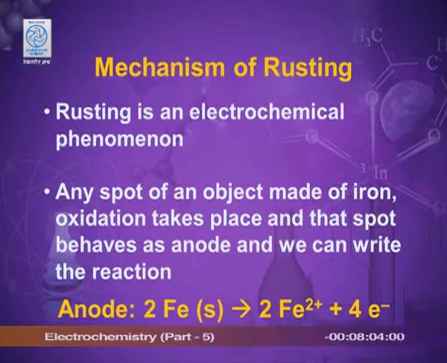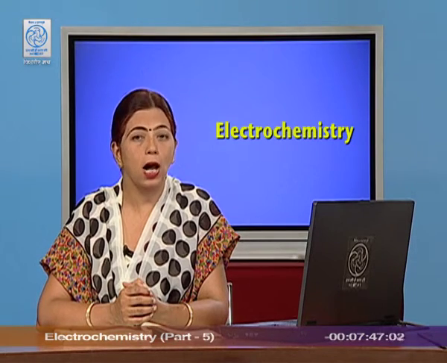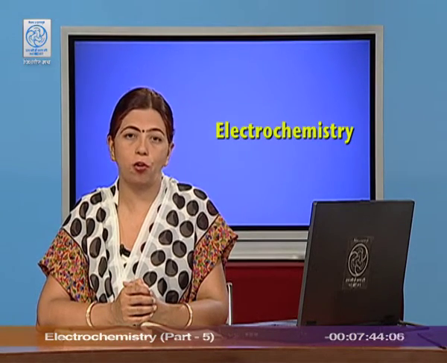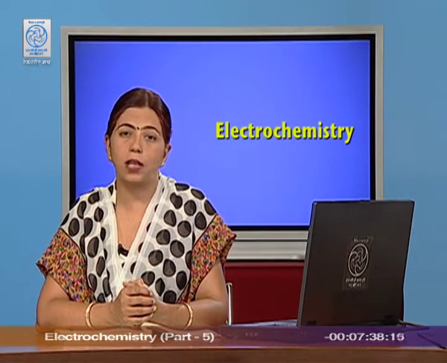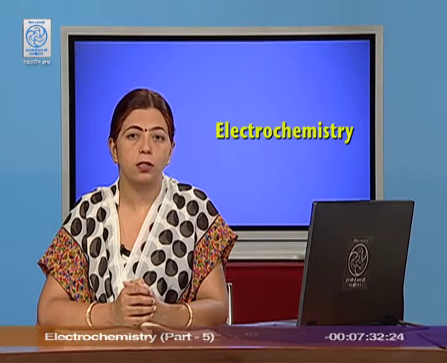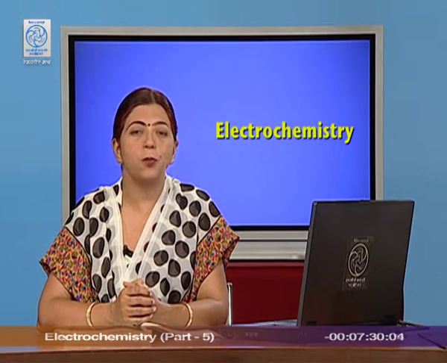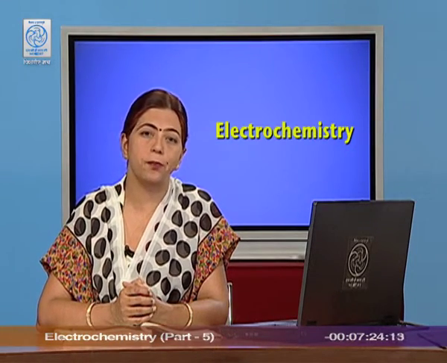Now, any point on the iron which first comes in contact with the air and the moisture, it starts acting as anode. Anode means loss of electron will take place at that point, that is oxidation. So, the iron on that point loses electron and it is oxidized to ferrous state. These electrons move through this article and reduce the oxygen on the other point in the presence of the hydrogen ions. Now, from where do these hydrogen ions come?